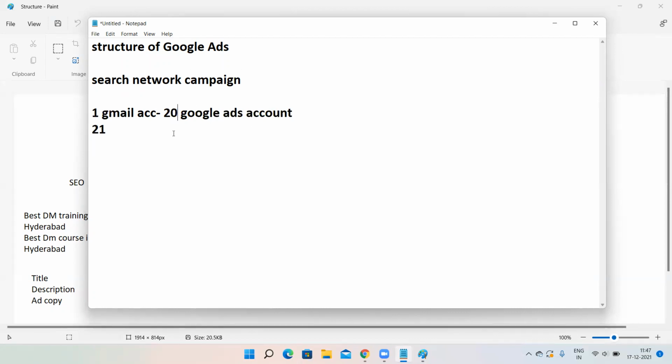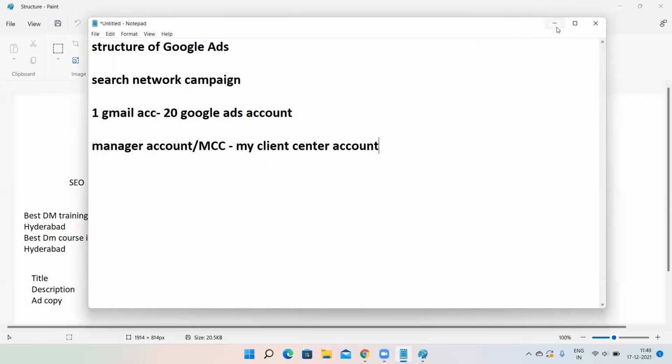So what you have to do is create a manager account, a Google Ads manager account, or previously it was known as the MCC account, that is My Client Center account. There is no difference between your Google Ads account and your manager account. Both will look exactly the same, but the name is different. Other than the name, everything will be the same.